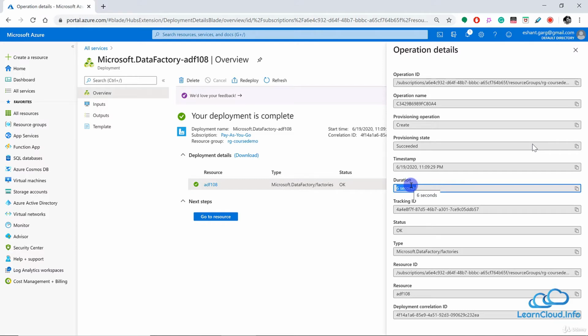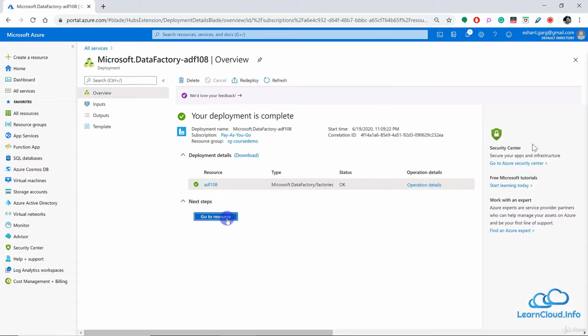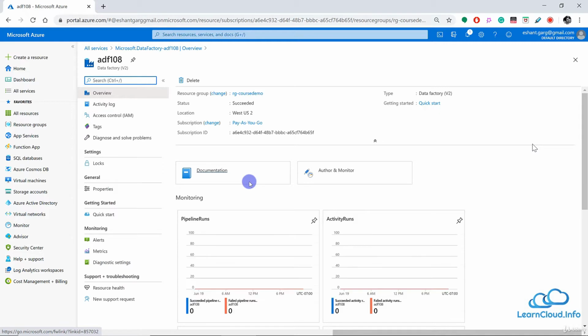Actually, when I stopped my recording, on the very next second it was completed, so I started it back. But anyway, we can go to the resource. Let's click on go to resource, and now we are inside the Data Factory.